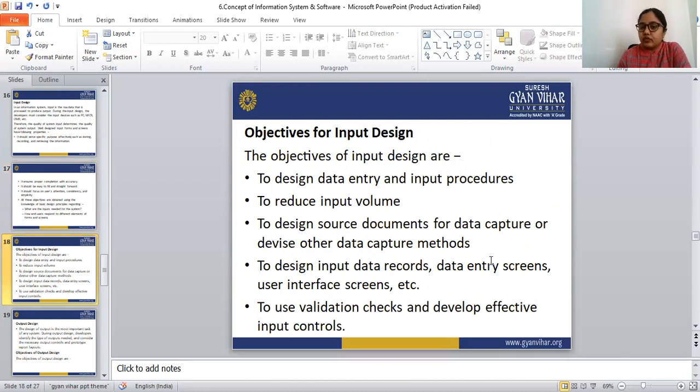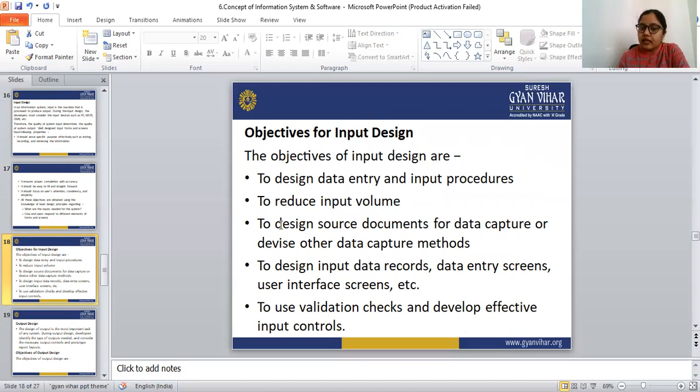So, the objectives of the input design. The first objective is to design data entry and input procedures. Then, to reduce input volume.